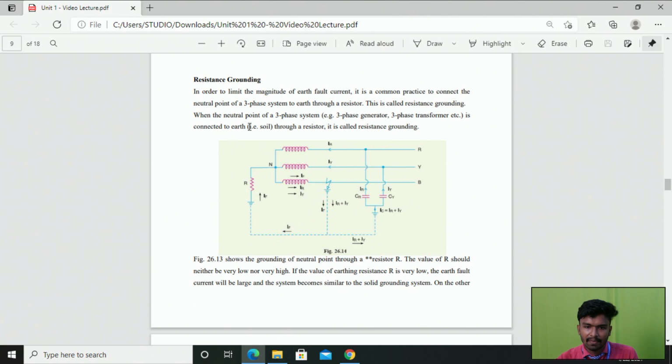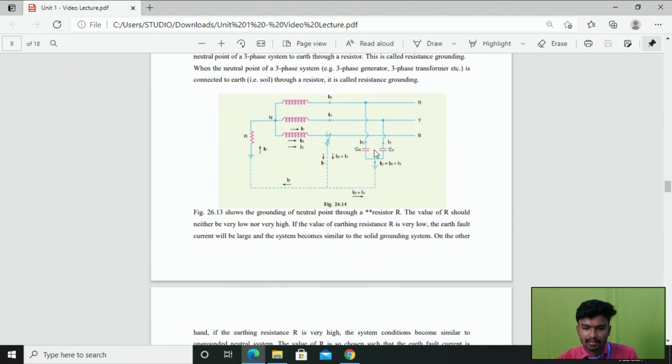When the neutral point of a three-phase system, which may be one end of a three-phase generator or the neutral point of a three-phase transformer, is connected to the earth through a resistor, that is called resistance grounding. This is a diagram of resistance grounding. Here the neutral point is connected to the earth through a very small resistance having some value. Based on the magnitude of fault current, this resistance value may be varied. The main function of this resistance is to limit the magnitude of fault current. If the fault current is high, we need to increase the value of resistance.